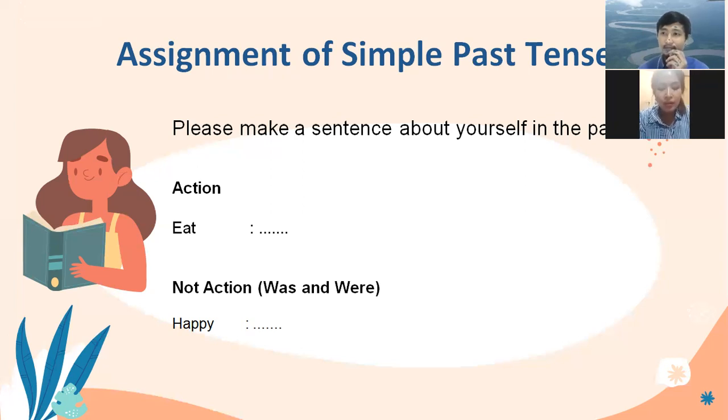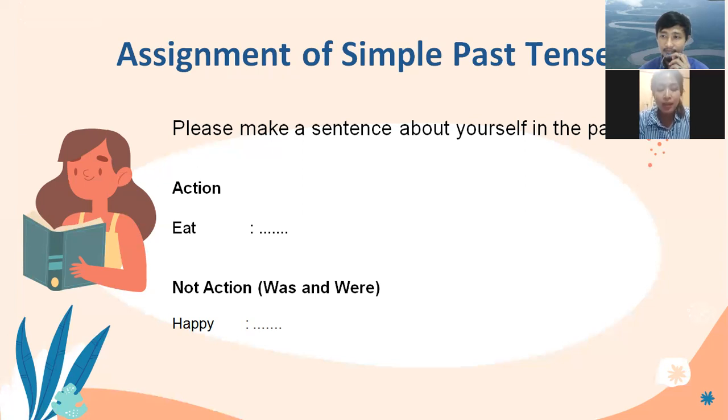Okay. I went for holiday last 2 years, maybe. I went on holiday last 2 years to Bali. I was so happy. I really enjoyed my short holiday with my family.